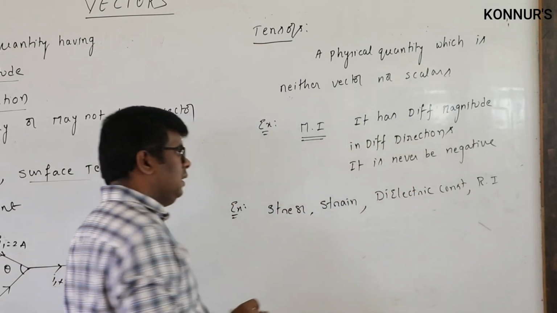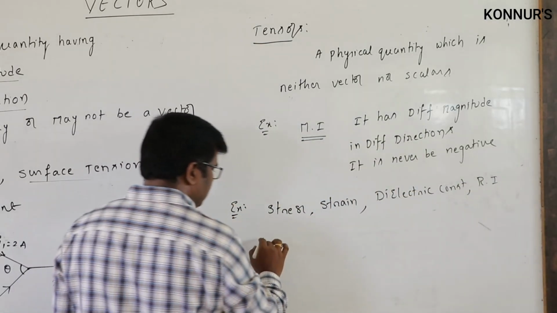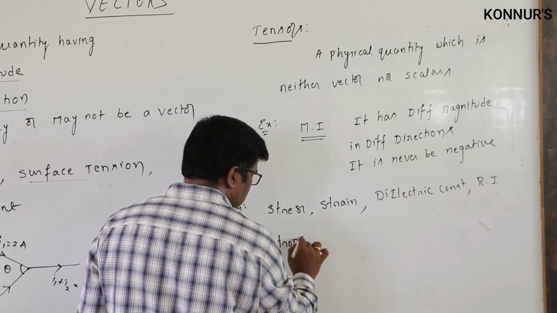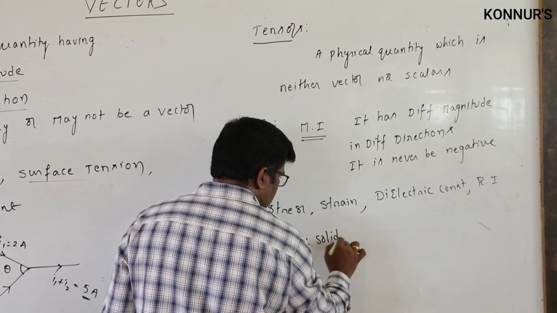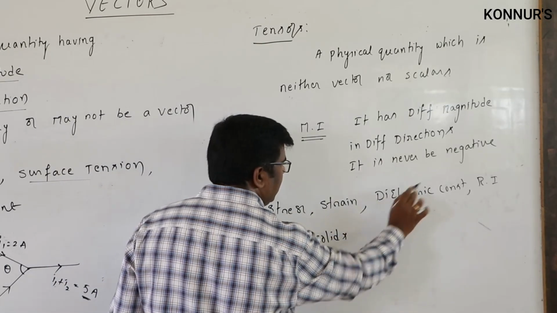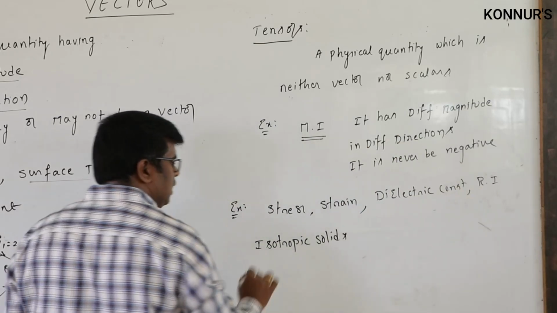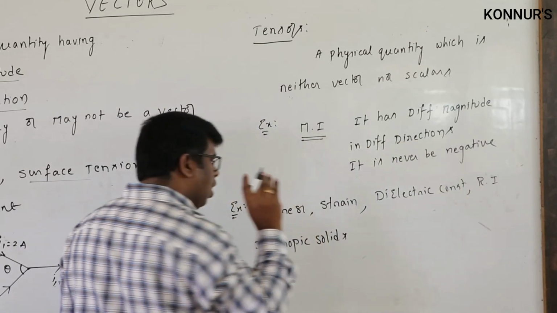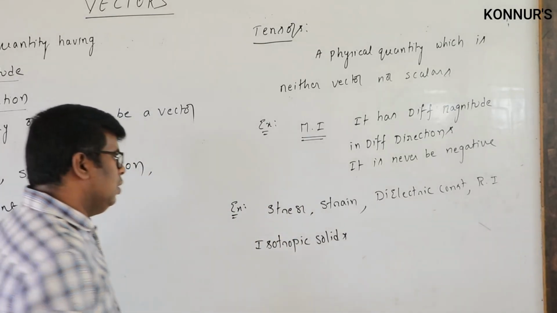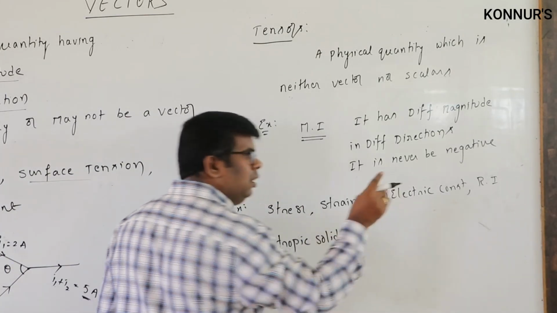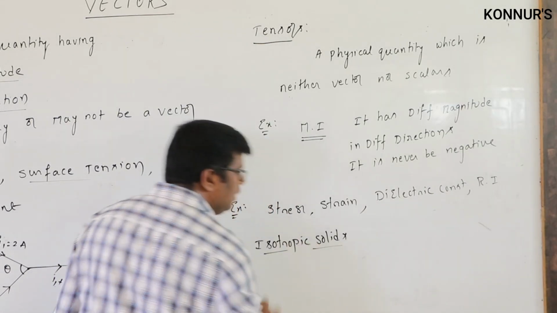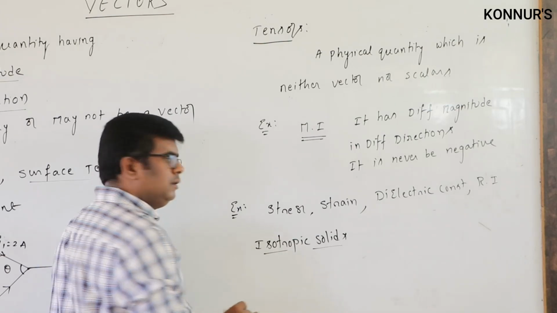These quantities in isotropic solids, these quantities, stress or strain, dielectric constant, refractive index, in all directions those values remain the same. Then we can say these quantities are called scalars in which type of solids, means in isotropic solids.